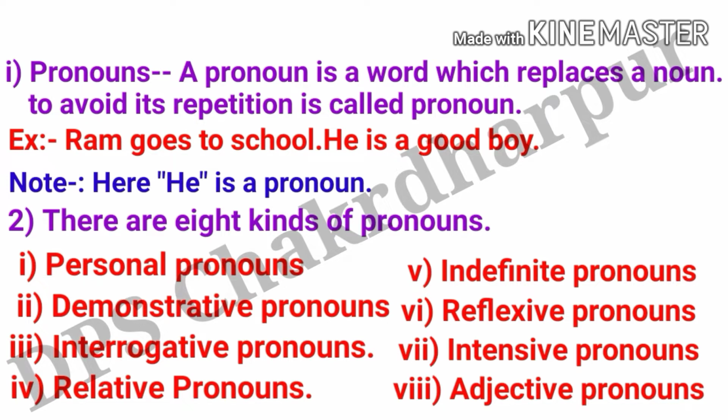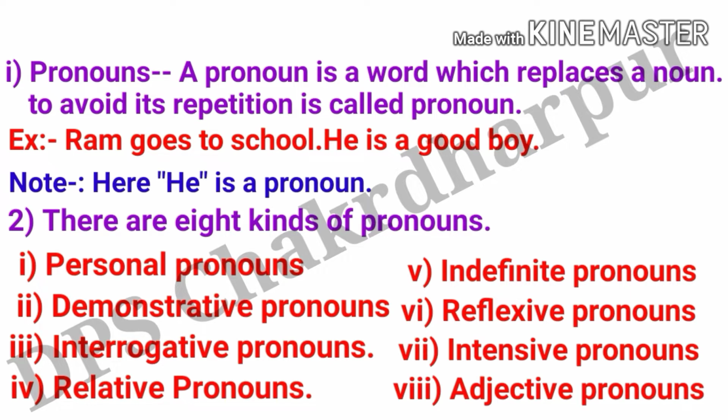So my dear friends, there are 8 kinds of pronouns. The first one is the personal pronoun, the second one is the demonstrative pronoun, the third one is the interrogative pronoun, the fourth one is the relative pronoun, the fifth one is the indefinite pronoun, the sixth one is the reflexive pronoun, the seventh is the intensive pronoun, and the eighth one is the adjective pronoun. So my dear friends, these are the types of pronouns. You must write all these things in your notebook so that you can understand it very well. Let's move on into the next phase.